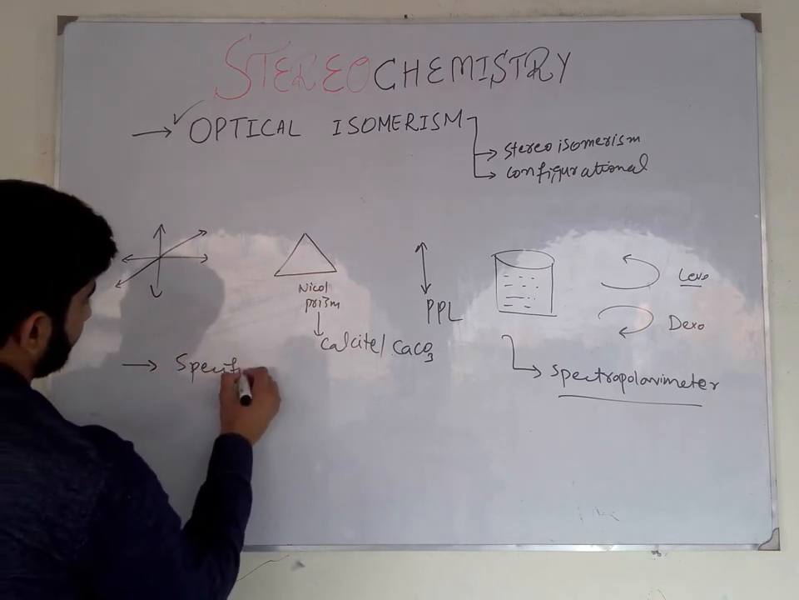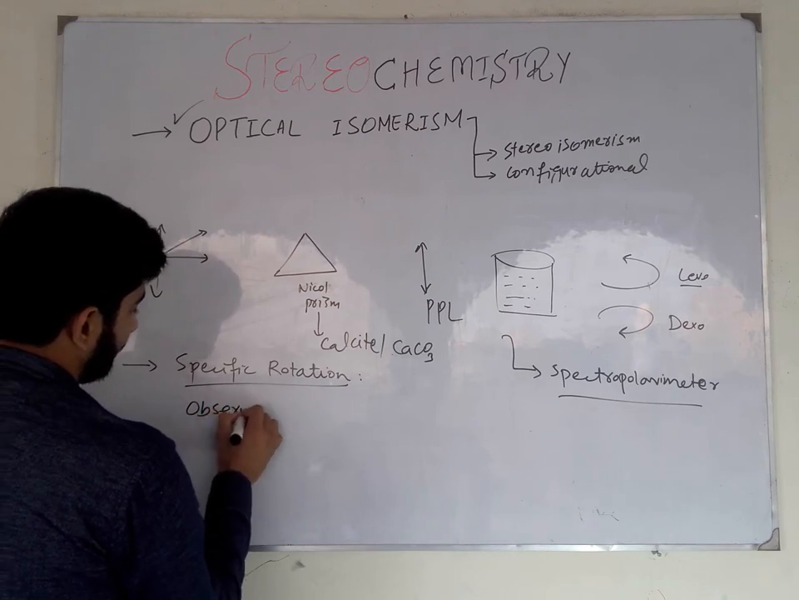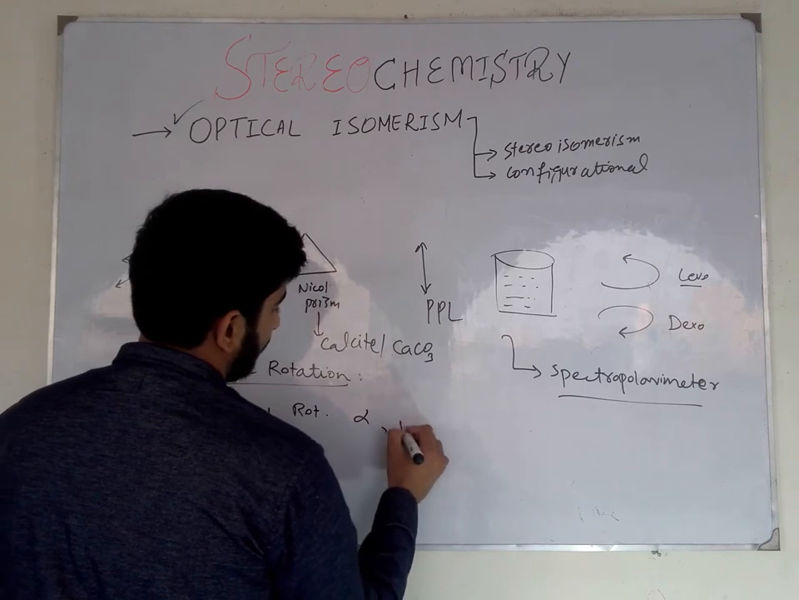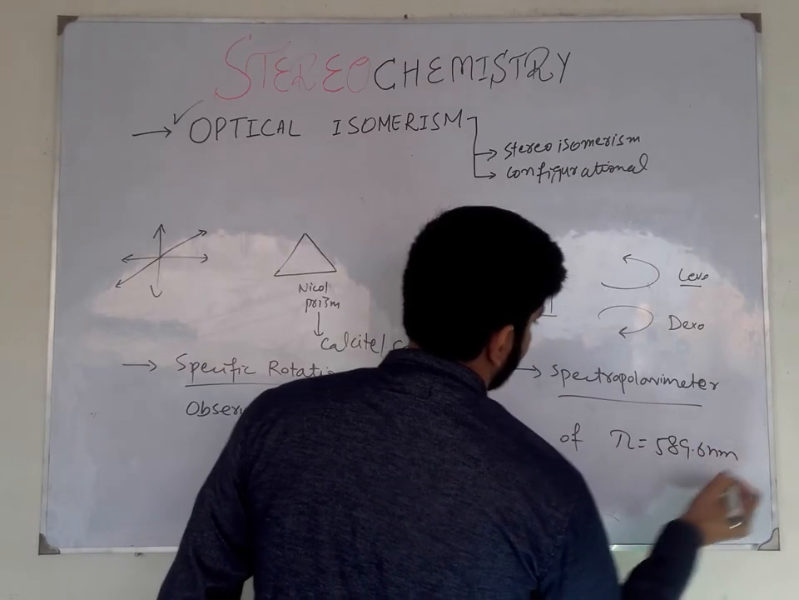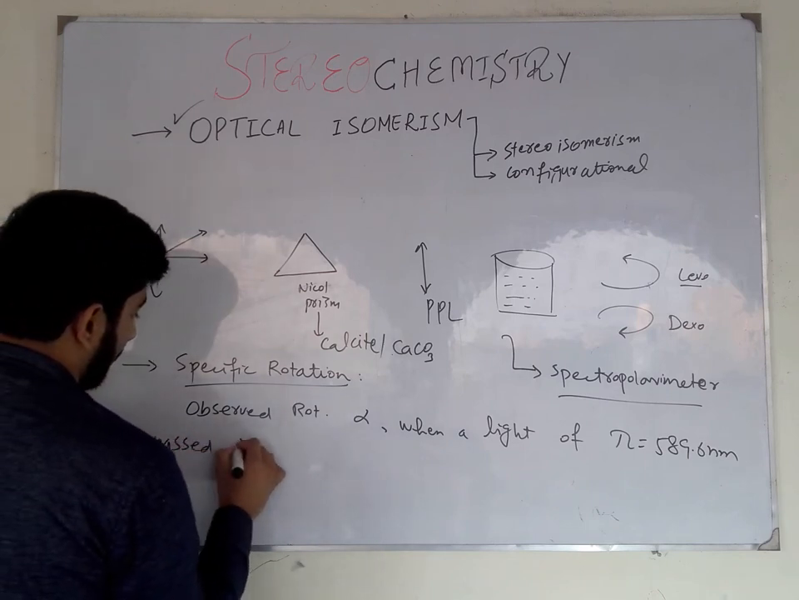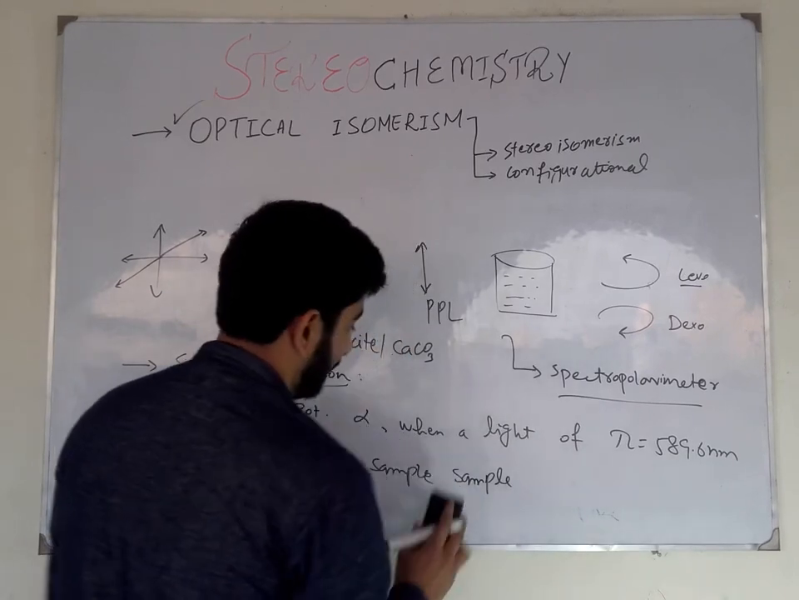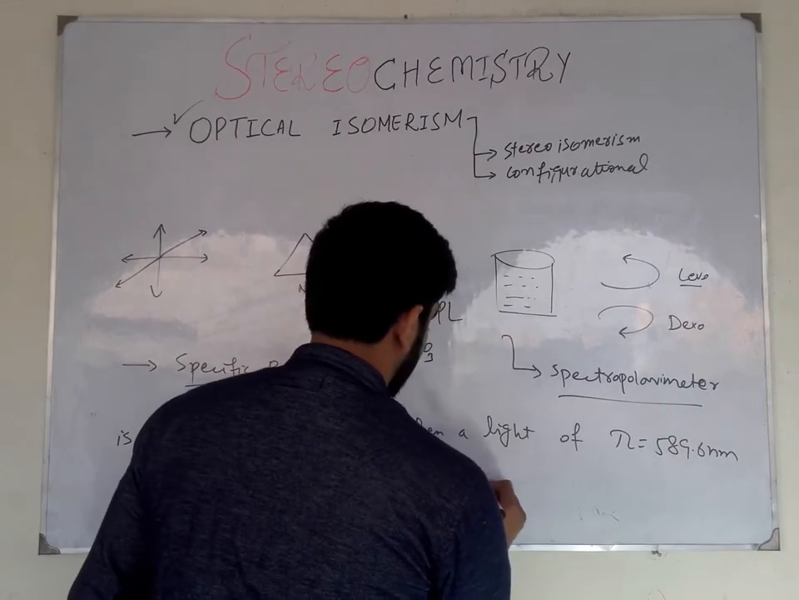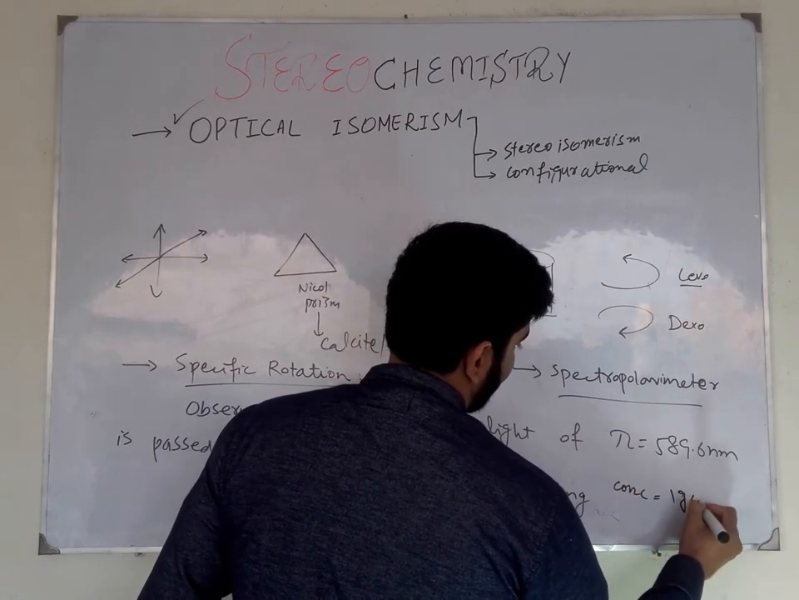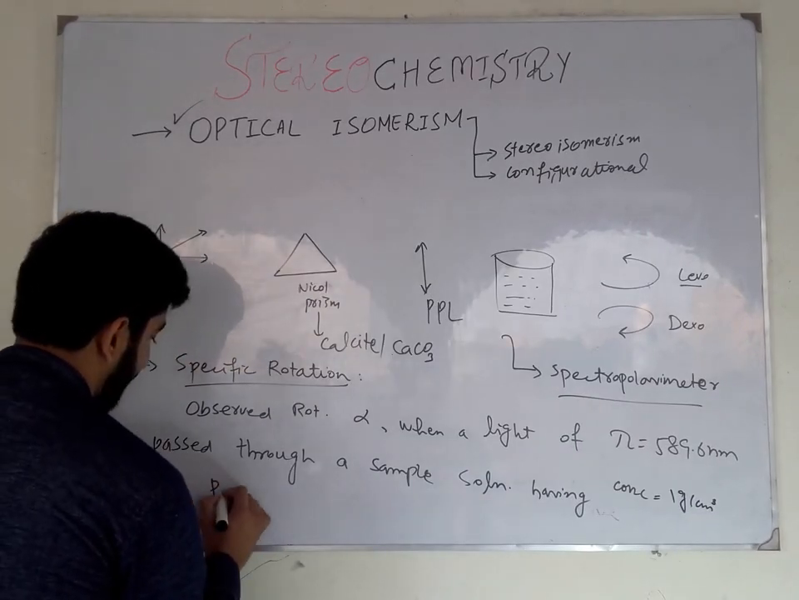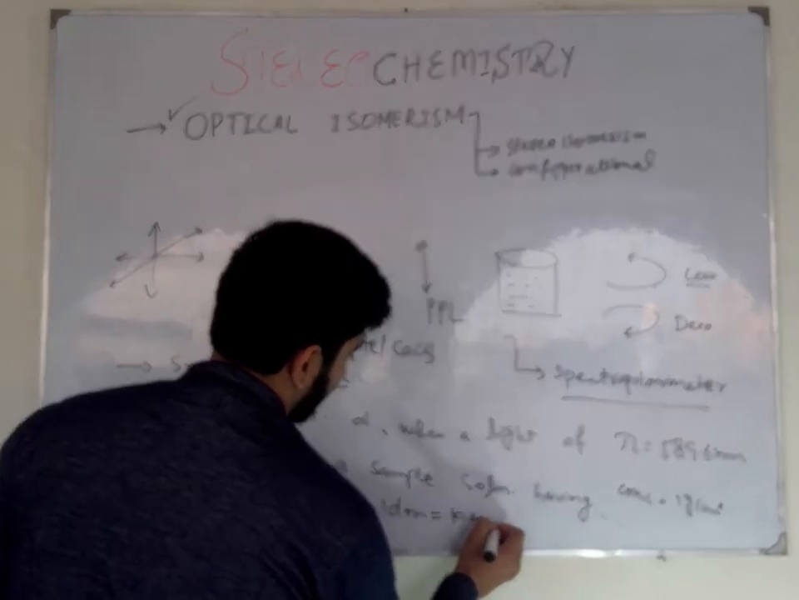What is specific rotation? Specific rotation is the observed rotation alpha when a light of wavelength 589.6 nanometer is passed through a sample solution having a concentration of 1 gram per cm cube and a path length of 1 decimeter. 1 decimeter is equal to 10 centimeter. This is called specific rotation.